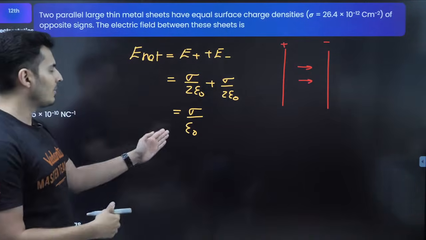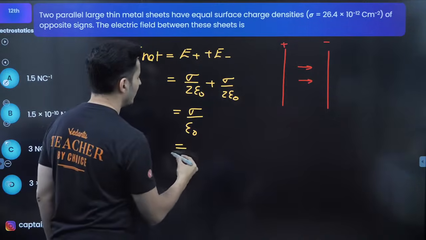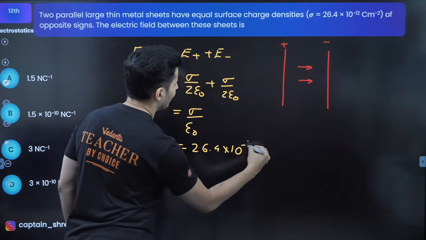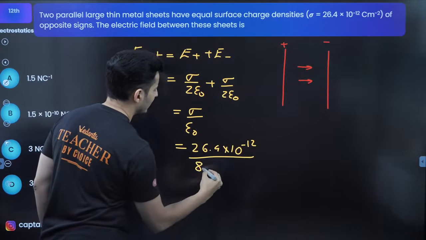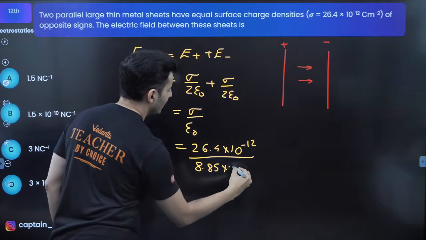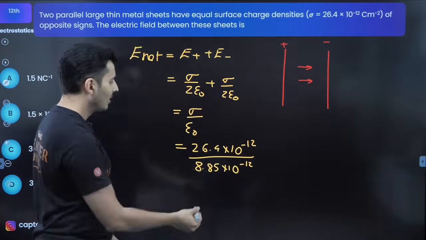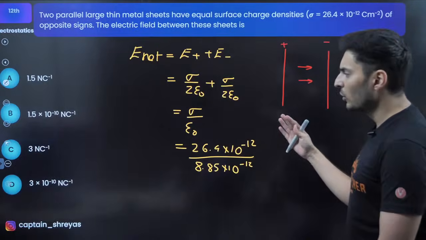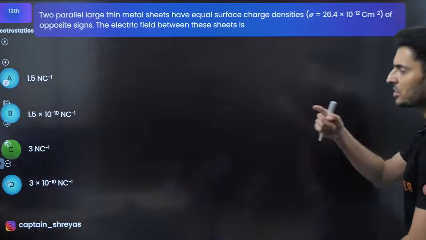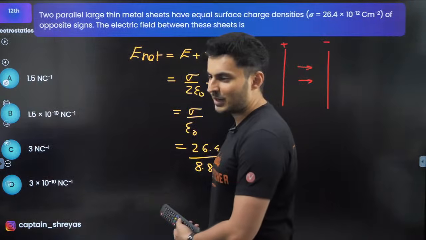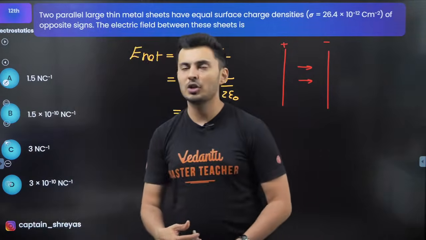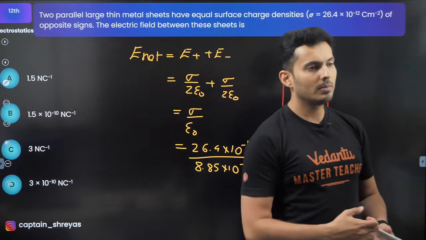Now sigma is given, epsilon you know, so sigma is given to be 26.4 into 10 to the power minus 12, and epsilon naught is nothing but 8.85 into 10 to the power minus 12. Okay, 10 to the power minus 12 cancels, 8 3s are 24, so close to 3, option C, C for captain. There you go.